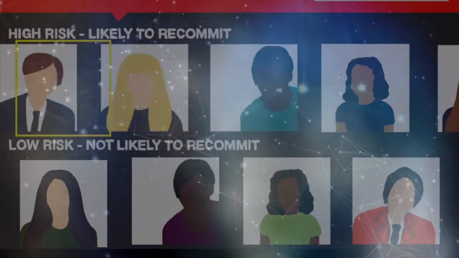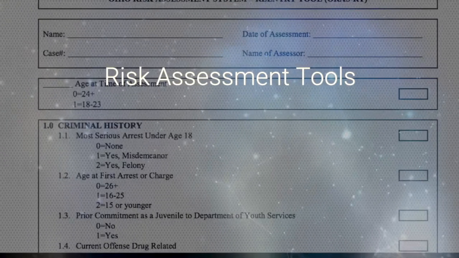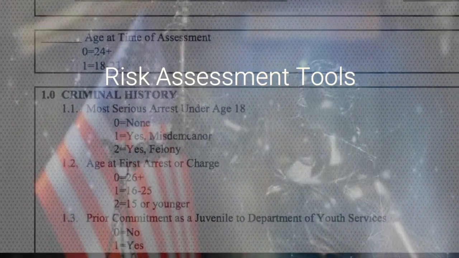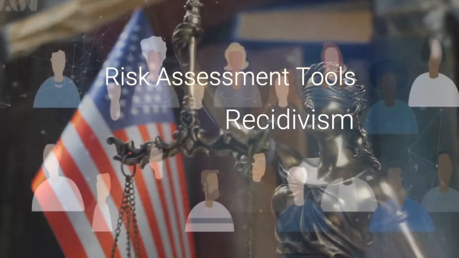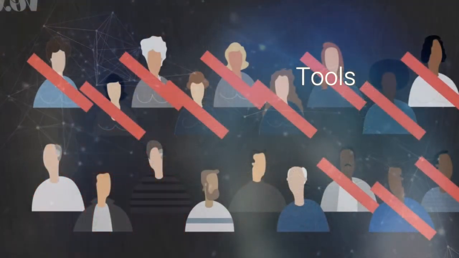Another discussion on algorithmic bias involves the use of pretrial risk assessment tools. These are algorithms used to predict the probability that a defendant will reoffend or fail to appear in court. Pretrial risk assessment tools have become popular in the United States, but they have been found to show biases.